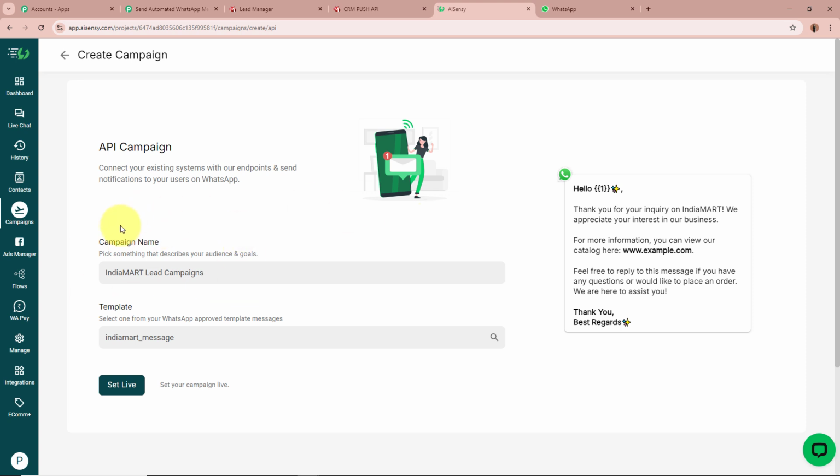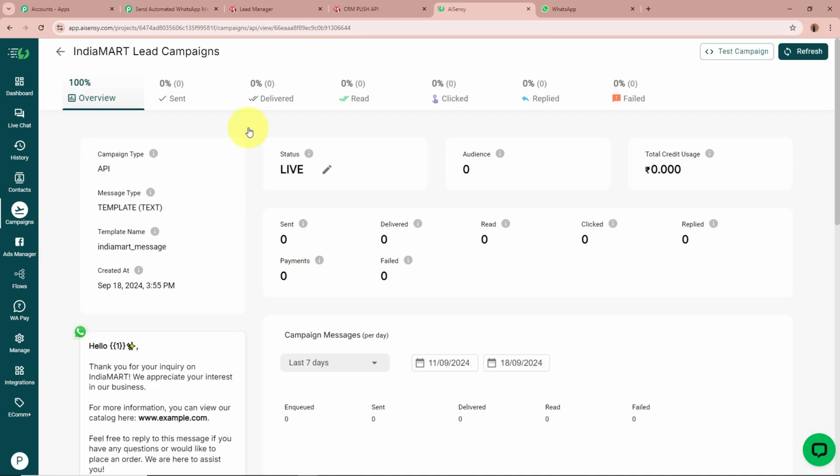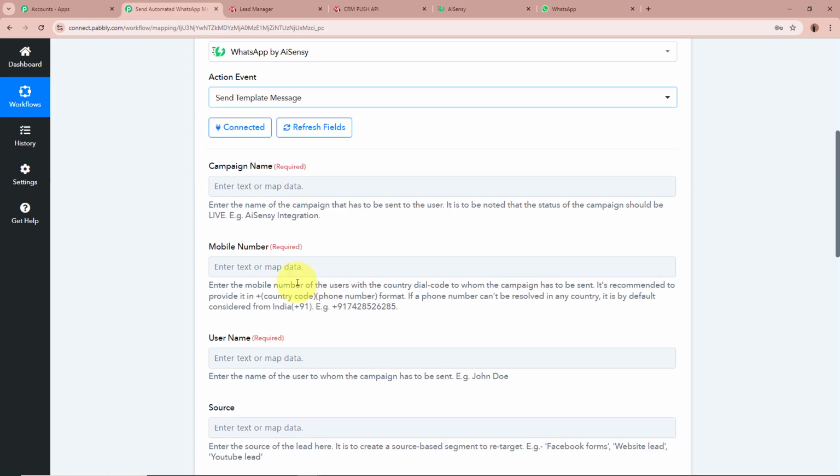After giving the campaign name and selecting the template, let's click on the Set Live button. As you can see, it says Go to campaign. I'm going to click on it. You can see a campaign with the name IndiaMART Leads Campaign has been created. I'm going to copy this name from here. As the campaign is created, the status of the campaign comes as live. It is very important for the status of this campaign to be live, because in the help text over here it says the status of the campaign should be live.